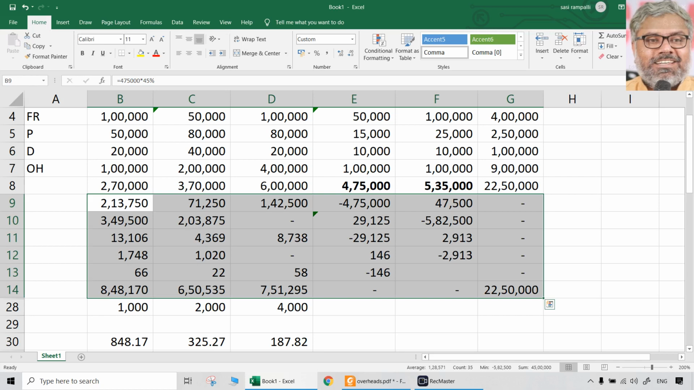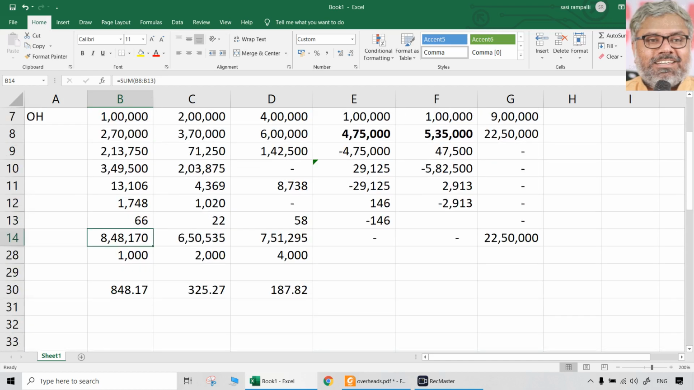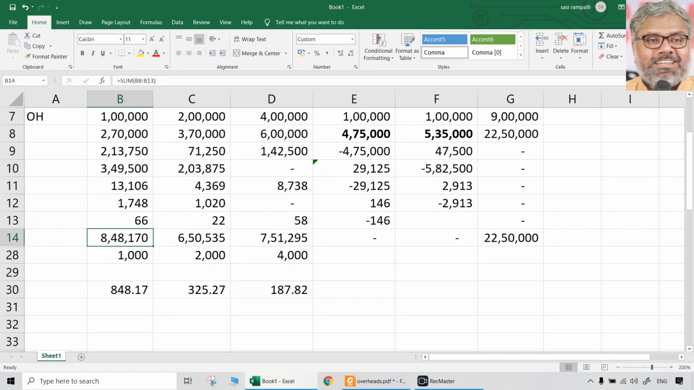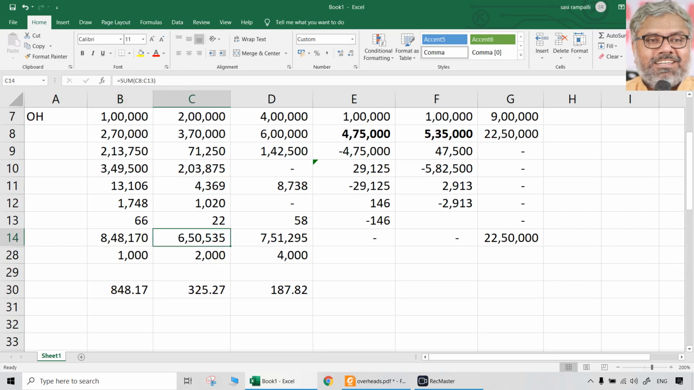More or less both of them will give the same answer, by the way. Whichever method you use, whether simultaneous equations, trial and error, or repeated distribution, the final answer will be more or less the same. Very minute differences will come, which are negligible. We should not even think about them, and should not waste time on those small amounts or rupees. So finally, after the secondary distribution using the repeated distribution method, we got the total overhead cost of A, B and C.